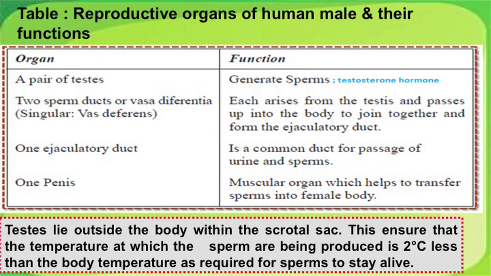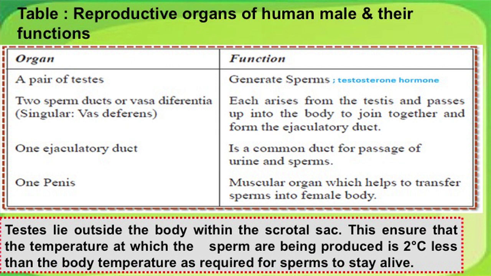Then there are two sperm ducts or vasa deferentia that carry the sperms produced by the testis, and they arise from the testis and pass up into the body to join together as the ejaculatory duct. Then there is one single ejaculatory duct. It is a common duct for the passage of urine and sperm. Then lastly is the penis. This is a muscular organ which helps to transfer sperms into the female body.